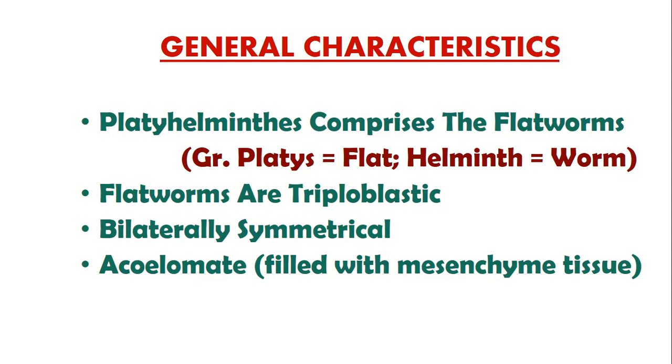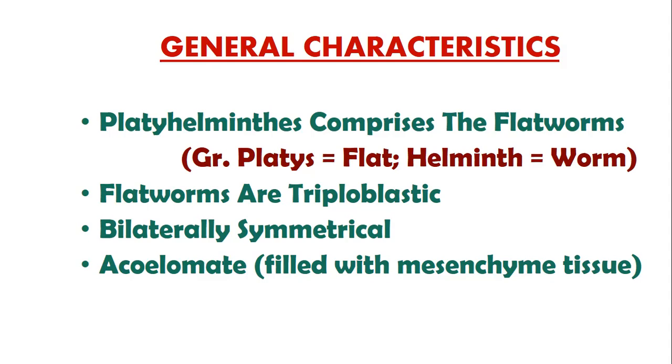Acoelomate means there is no space between mesoderm and endoderm, so that is why this group of organisms is called acoelomate. Acoelomates means whatever space is there is filled with mesenchyme tissue, that is, filled with mesoderm, and there is no space between the organs, the internal viscera, and the body wall.